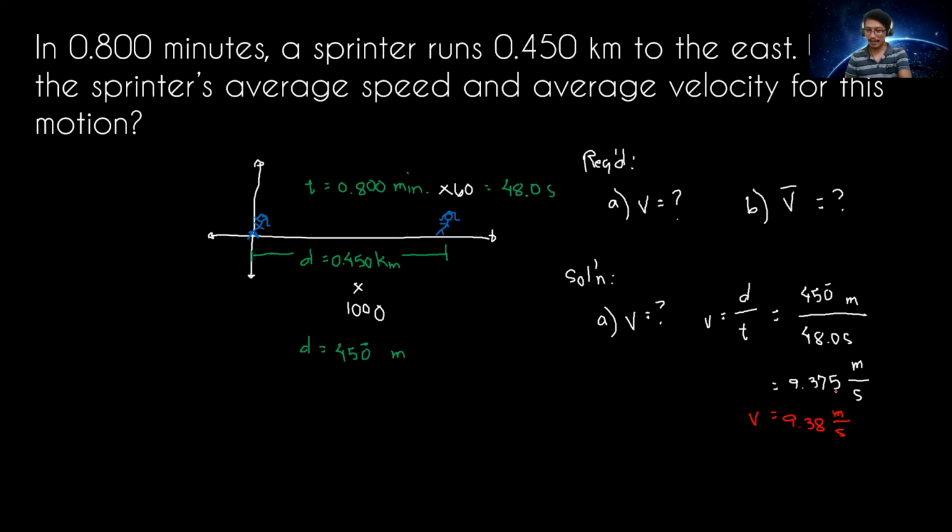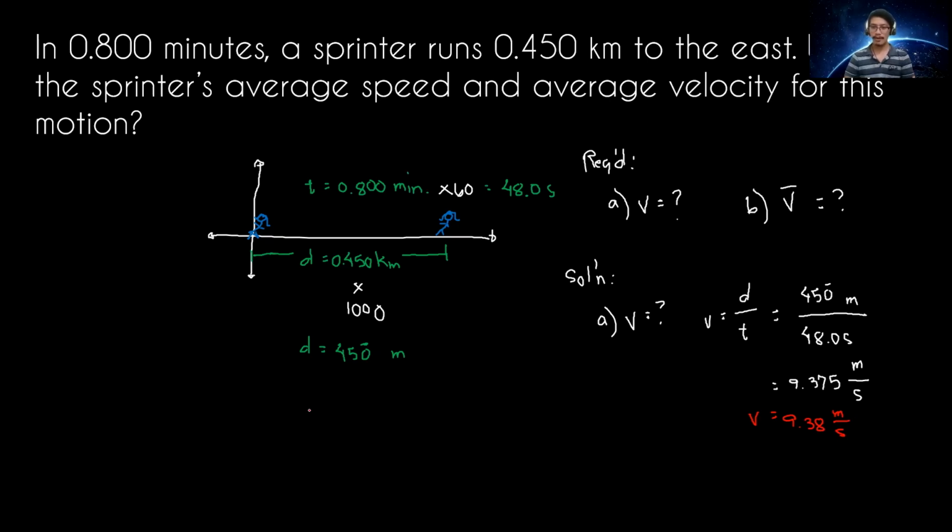Why 8? Because the digit is exactly 5 and the preceding digit is odd. If it were an even number, for example 6, it should stay 6. That is the rule for rounding off, from our previous discussion. So this is odd, and this is exactly 5, so 9.38 meters per second.